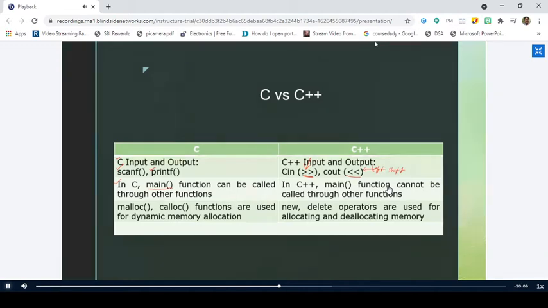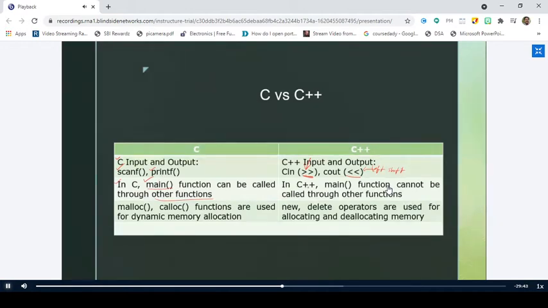You can call other functions through main, or you can call the main function through other functions also, right? This is how C provides flexibility. You can call other functions inside main, and you can call main inside other functions also.